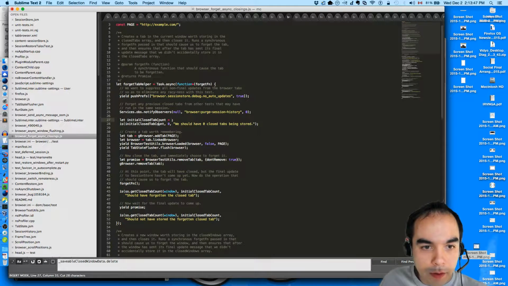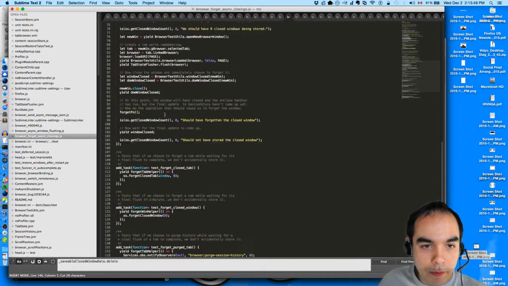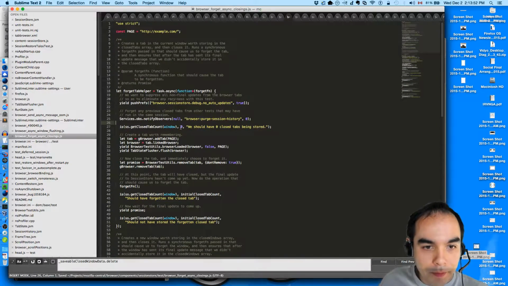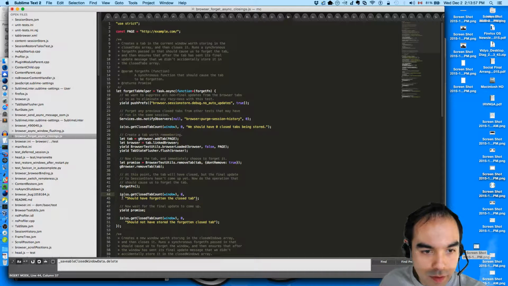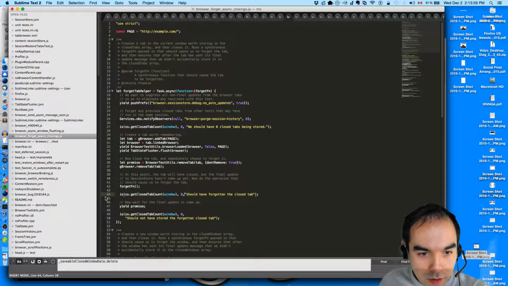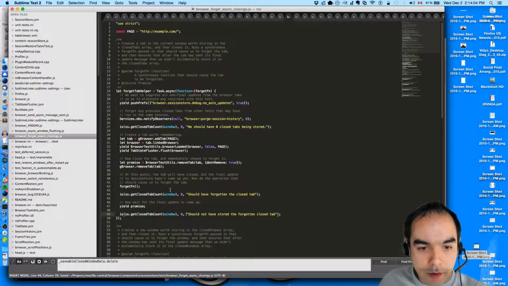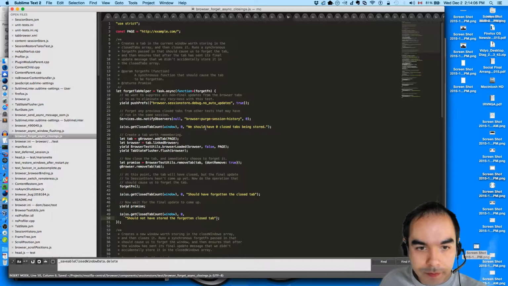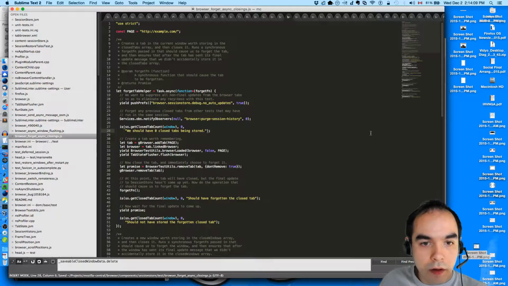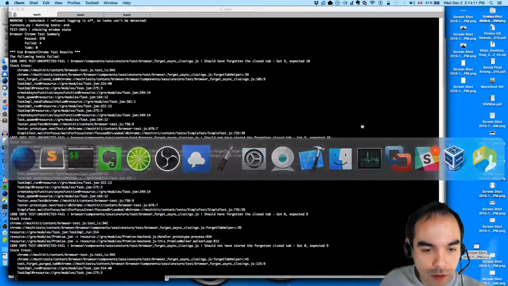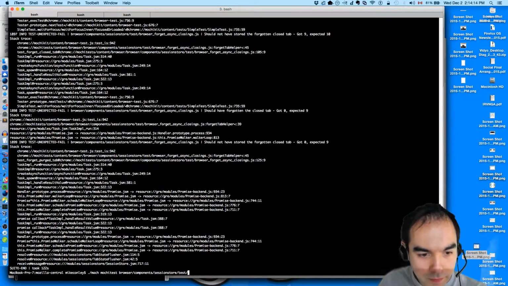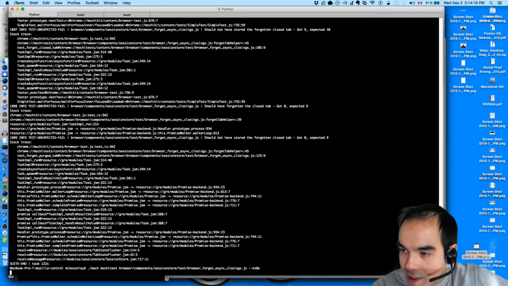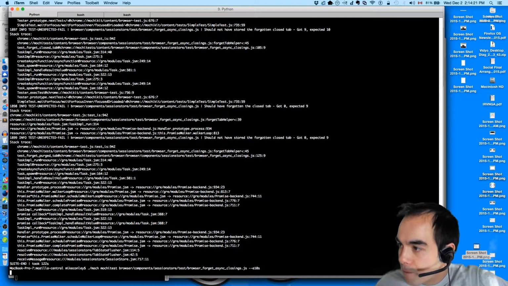So it should be 0, and then this should be 0 and 0. Alright, let's see if that works. Well, first I'll run the test just to make sure it passes by itself in isolation.